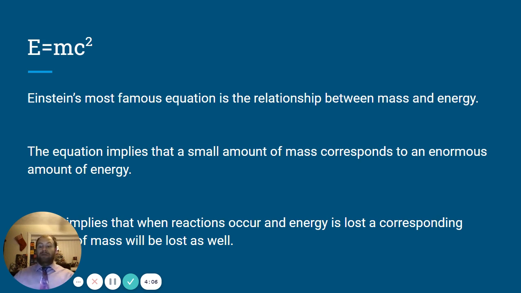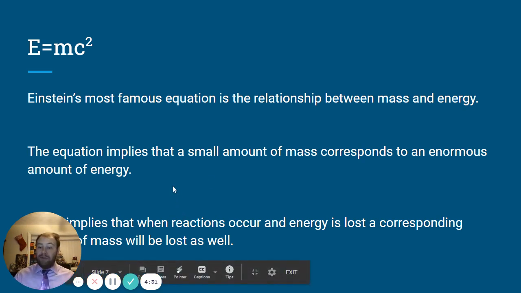His other most maybe famous thing that he's known for is the equation E equals mc squared. It's the thing you're going to see on all of the posters with Einstein, stuff like that. And really what it's saying is that there's a relationship between mass and energy. See, the E here is energy, and that's equal to mass times the speed of light squared. So basically it implies that a really small amount of mass corresponds to a massive amount of energy.